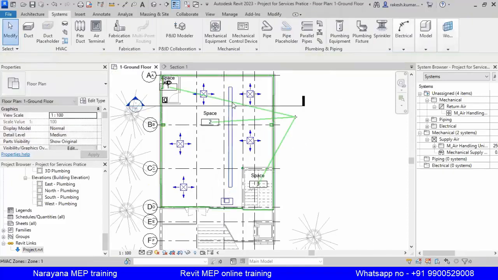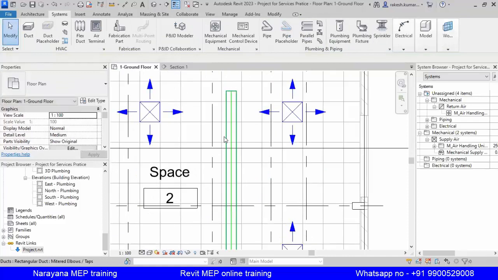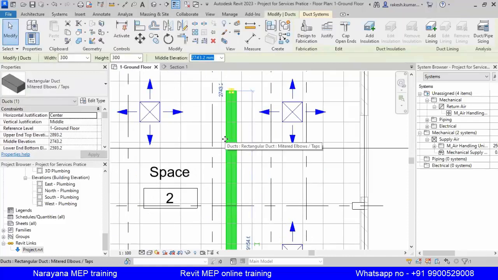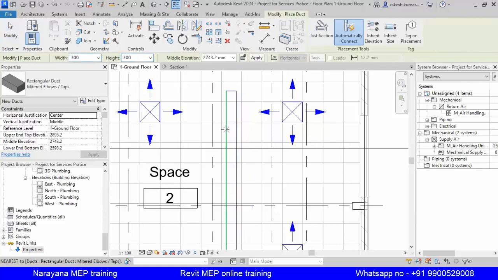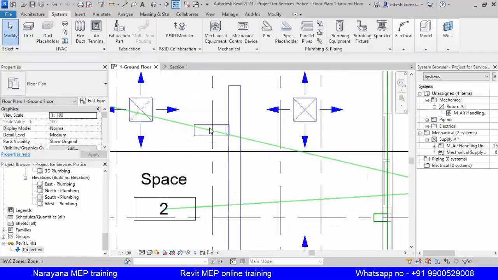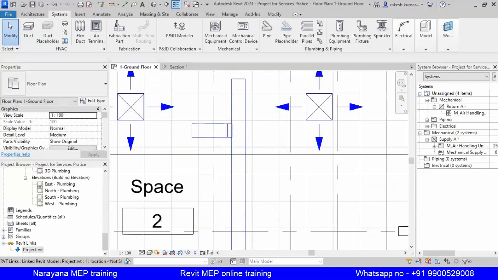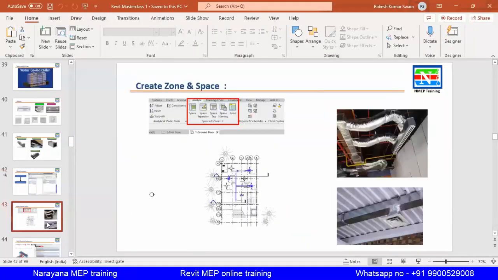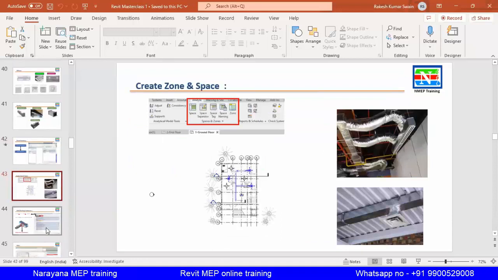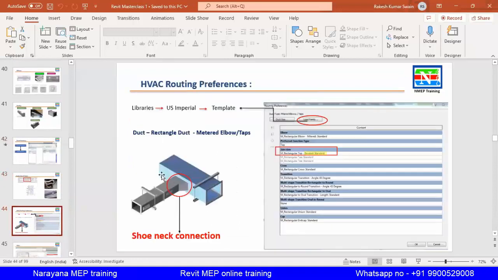Okay, and this is the duct. Then I'll use the command called create similar. Now here I want a shoe neck, like these are all things we have done. Yes, so I want this type of thing, shoe neck. So how will you do that?